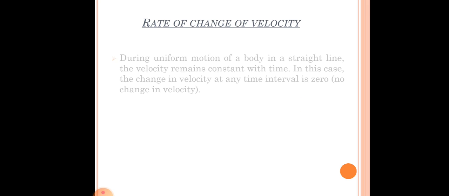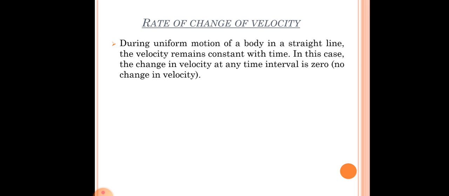Now what is rate of change of velocity? During uniform motion of a body in a straight line, the velocity remains constant with time. In this case, the change in velocity at any time interval is zero.